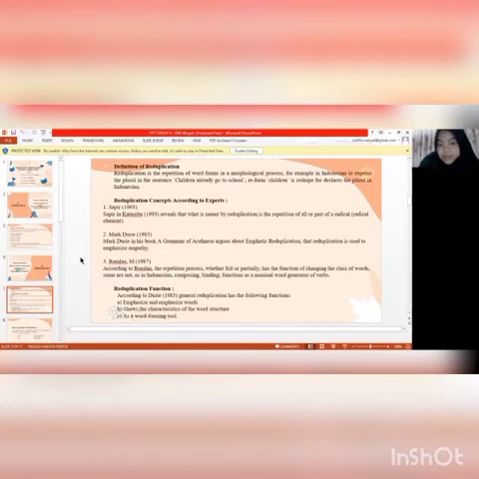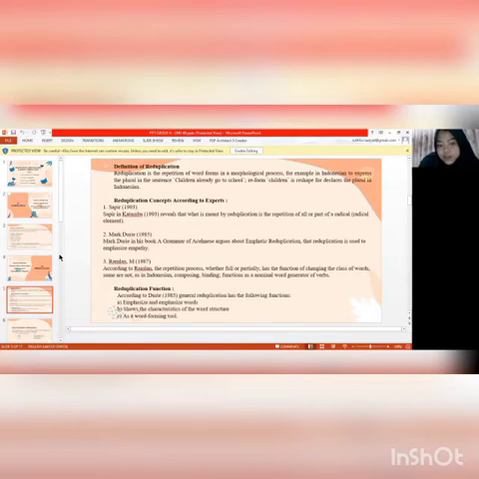Three, Ramlan M., 1987. According to Ramlan, the repetition process, whether full or partial, has the function of changing the class of the word. Some do not, as in Indonesian, where reduplication functions as a nominal word generator of verbs.